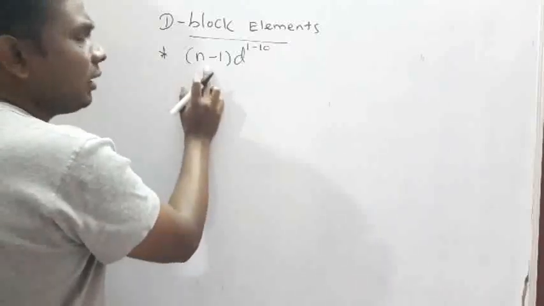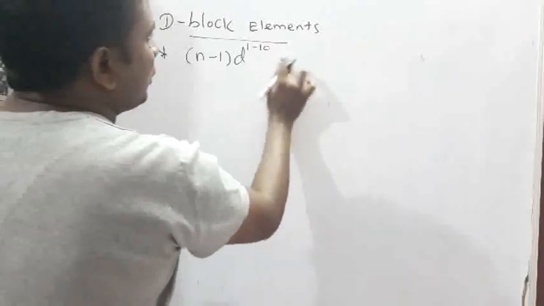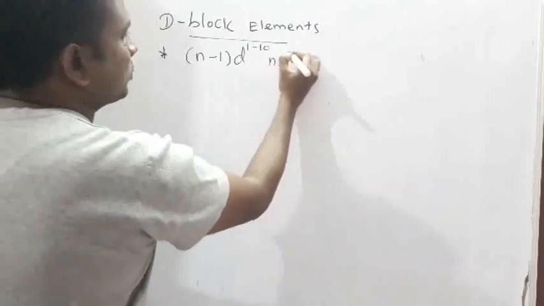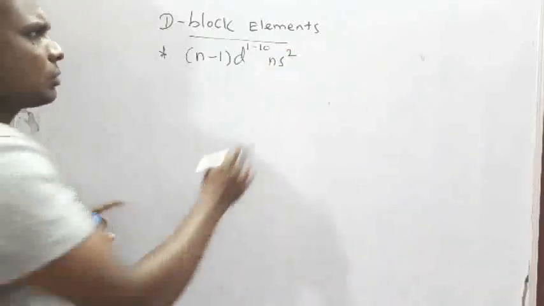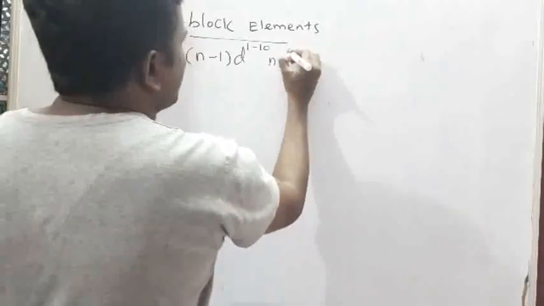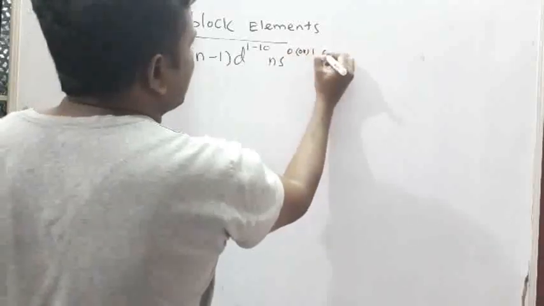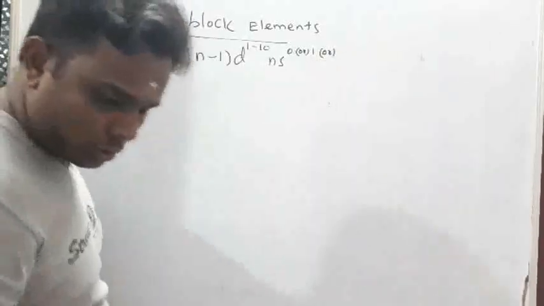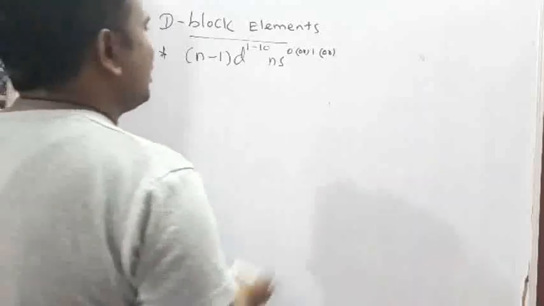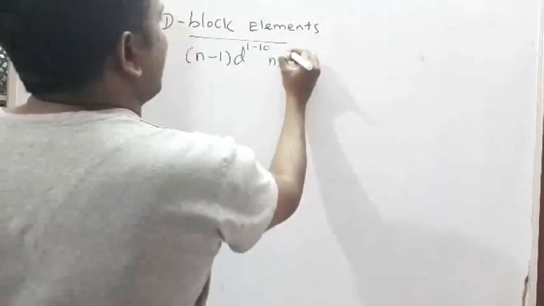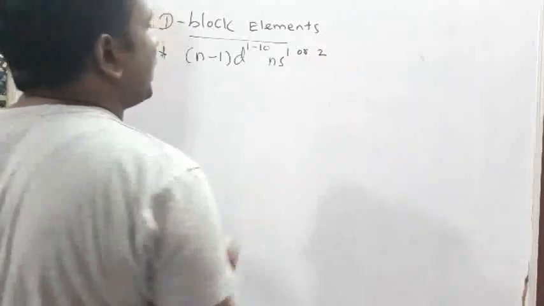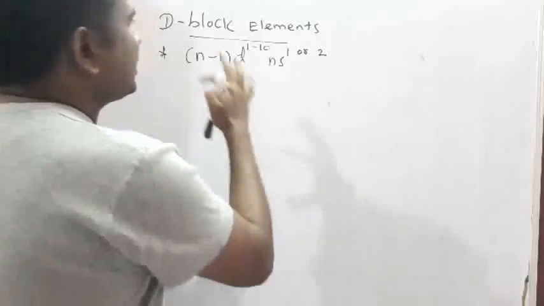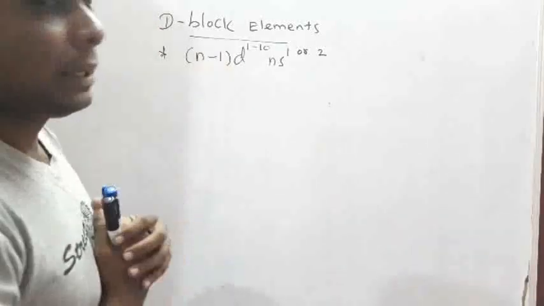Then comes ns, which can be 1 or 2. It will not be 0, because without filling the s orbital, the electron won't come to d. Okay guys, some exceptions are there. So this is the general electronic configuration of the d block elements.